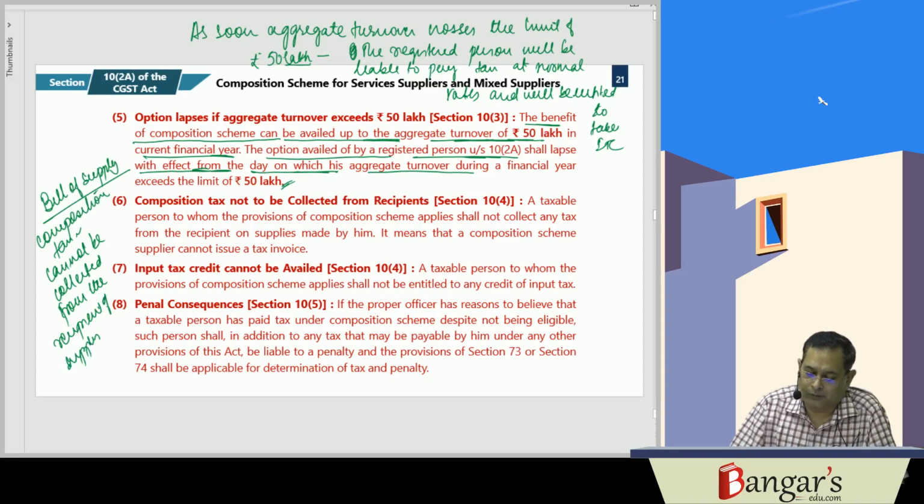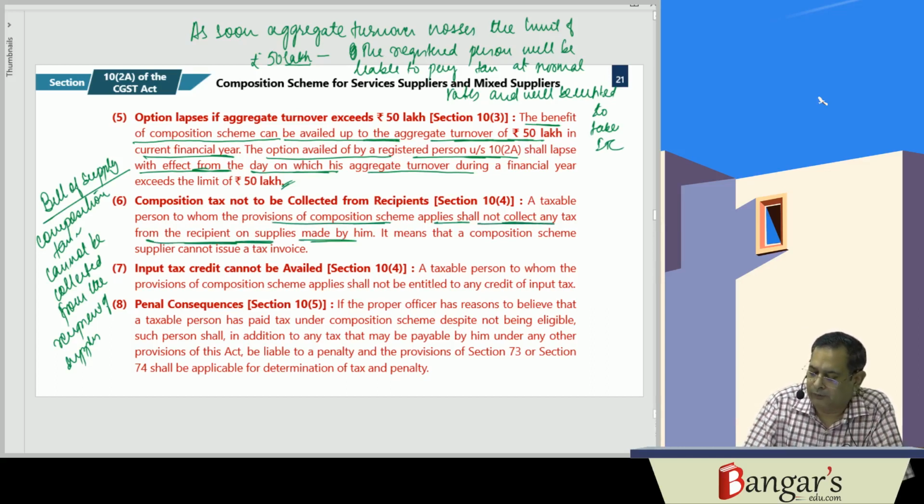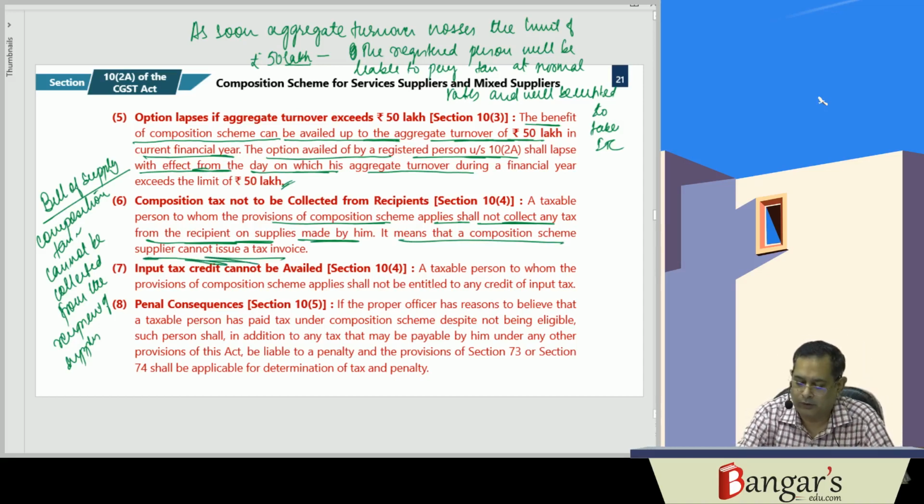That is, a taxable person to whom the provisions of composition scheme apply shall not collect any tax from the recipient of supplies made by him. It means that a composition scheme supplier cannot issue a tax invoice. And a taxable person to whom the provisions of composition scheme apply shall not be entitled to avail input tax credit. As you are aware, a composition scheme supplier won't be entitled to take any input tax credit.